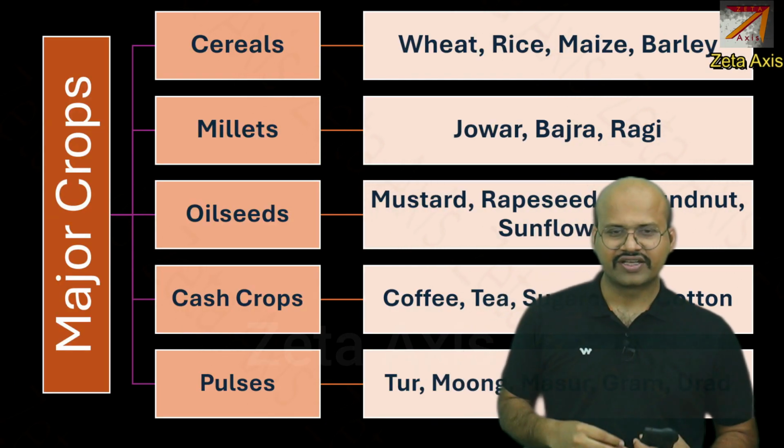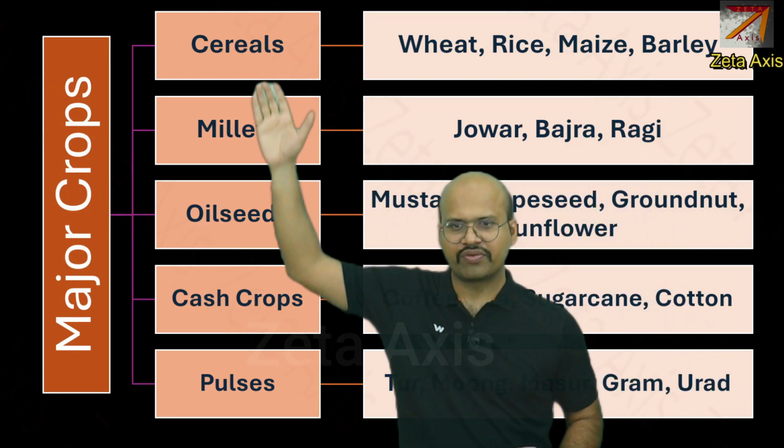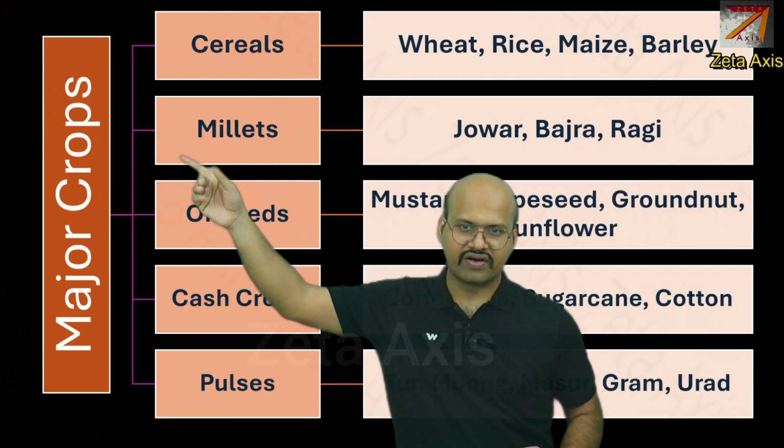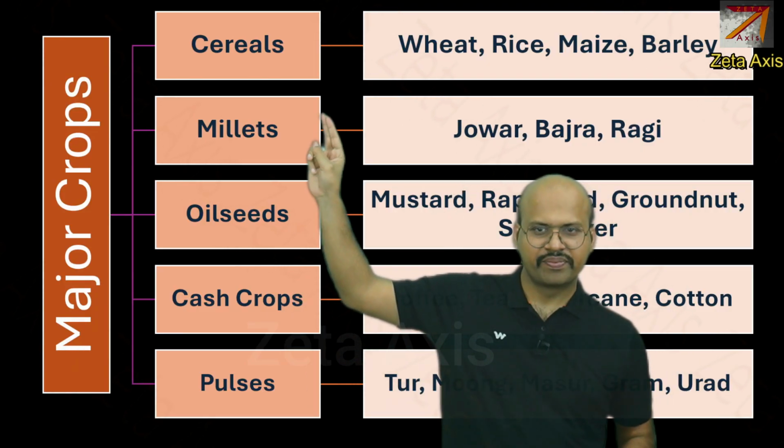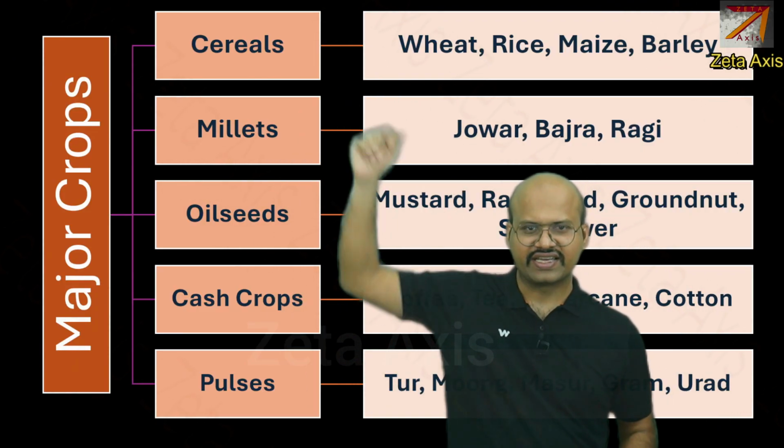We have already seen in the previous video that we have divided the major crops into 5 groups, and we will cover each group in one video. So in this video we will discuss millets. In the last video we have discussed cereals.